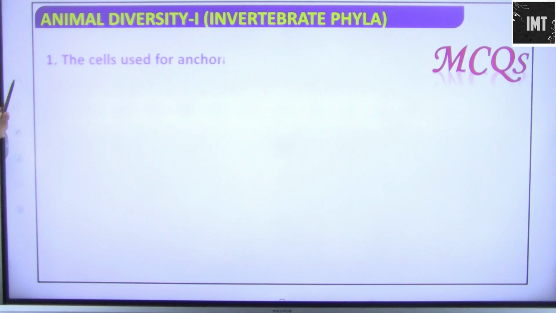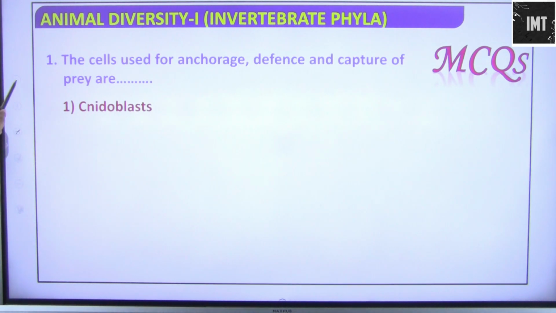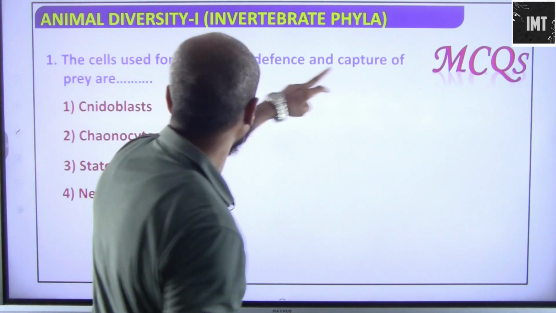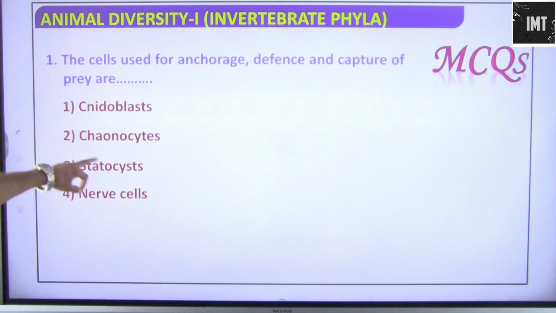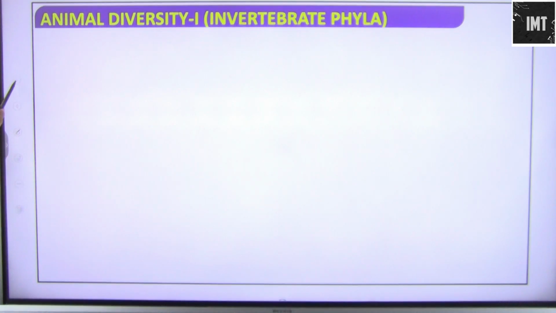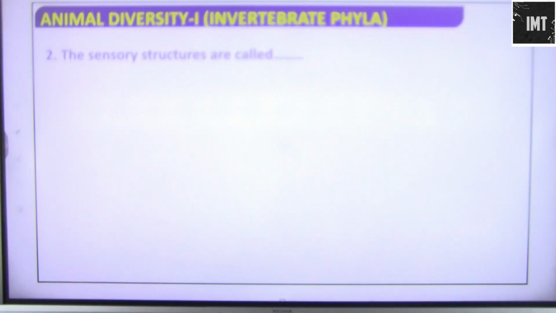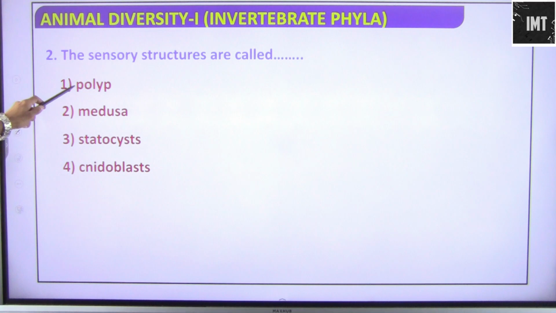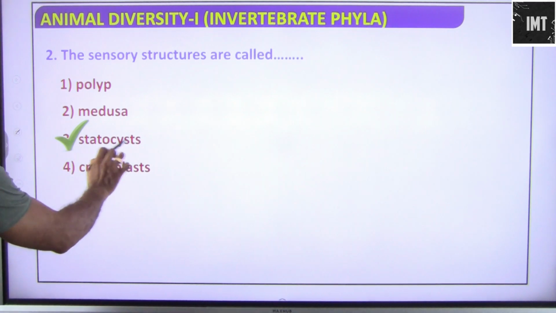So we'll look at some MCQs so that we have clarity on these things. The cells used for anchorage, defense and capture of prey are: cnidoblasts, choanocytes, statocytes, or nerve cells. Obviously it will be cnidoblasts. The sensory structures are called: polyp, medusa, statocytes or cnidoblasts. So we know that this will be basically statocytes.